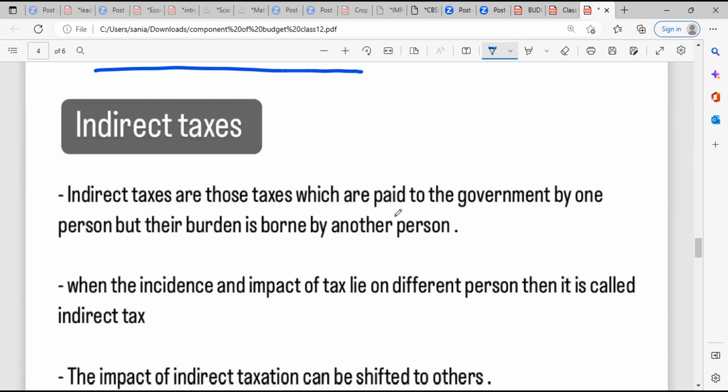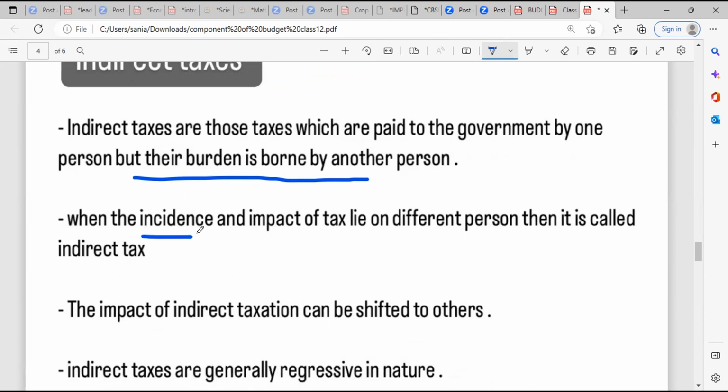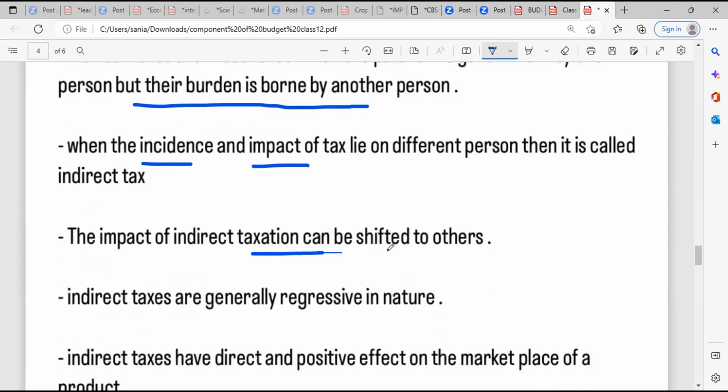Then indirect tax. Indirect taxes are those taxes which are paid to the government by one person, but their burden is borne by another person. Clear? For example, you went shopping and bought a lot. Over there also you have to pay tax, but you can ask your father to pay. It's not compulsory that you, who did the shopping, pay it. Some other person can pay on your behalf. So the incidence lies on you, but the impact can lie on a different person. Your father can pay your bill. Then the impact of the indirect tax can be shifted to others.